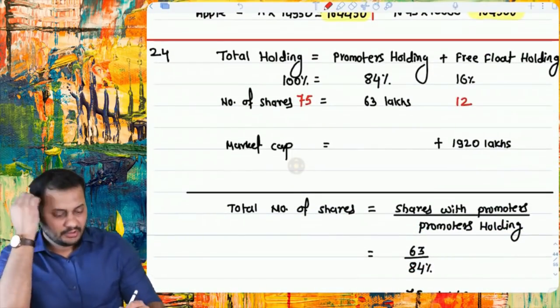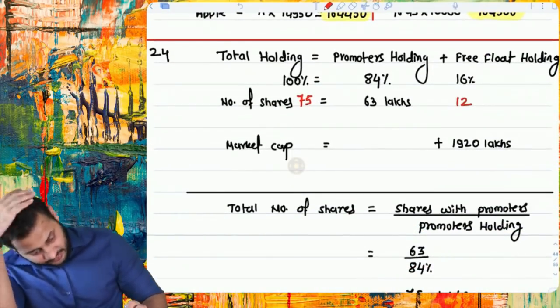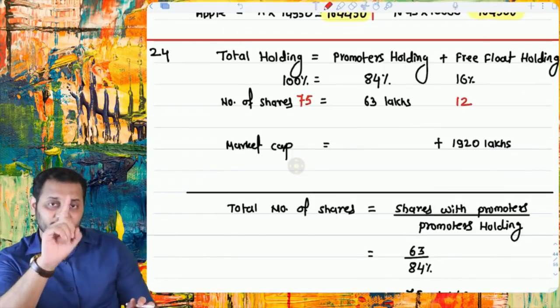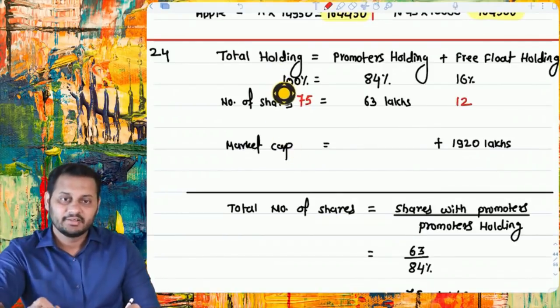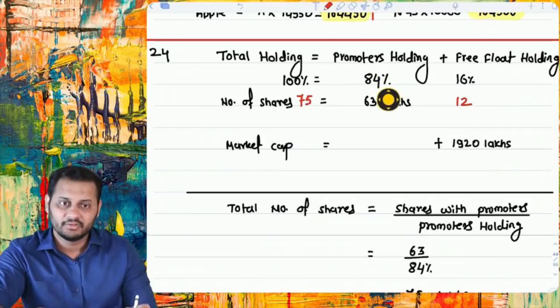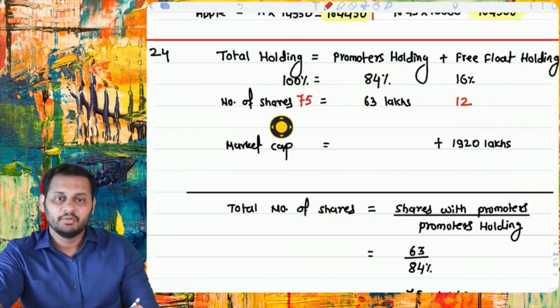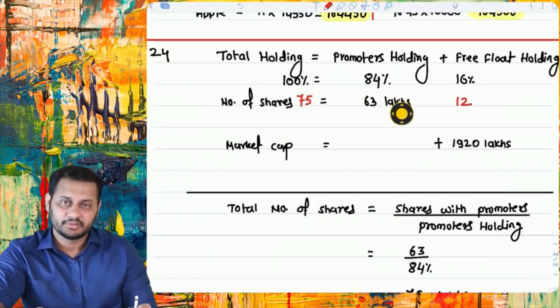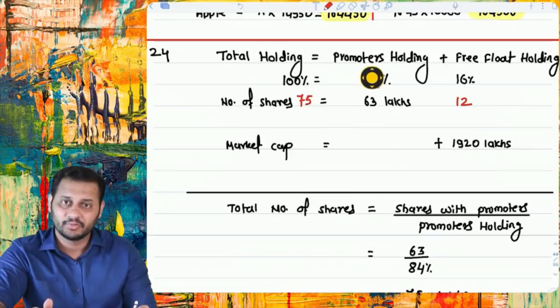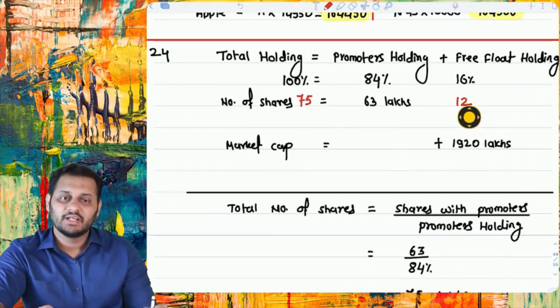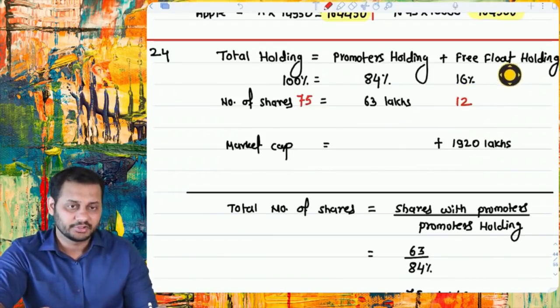Now the situation in question 24, you can pause it and read the question if you want. Total holding is 100%. Promoters holding is 84% and free float holding will be the balance, meaning 16%. Number of shares held by the promoters is 63 lakhs. And if 63 lakhs is 84%, that means 100% is 75. You can divide 63 by 84. And that means the balance 12 lakh shares will be held by the other shareholders.